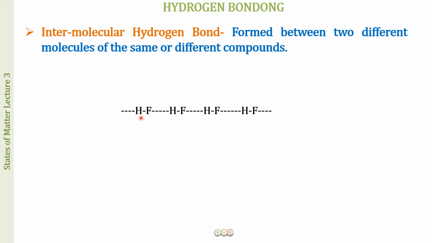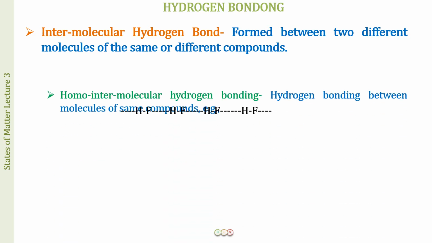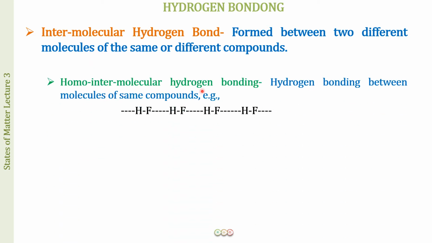Okay. Now, when we have the intermolecular hydrogen bond, it can be between molecules of the same kind like we have in the case of the HF molecules, but it can be between molecules of a different kind as well. So based on this, we have two types of intermolecular hydrogen bonding. The first is the homo intermolecular hydrogen bonding.